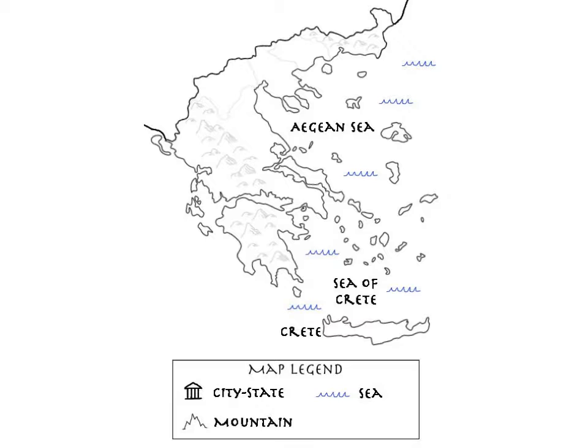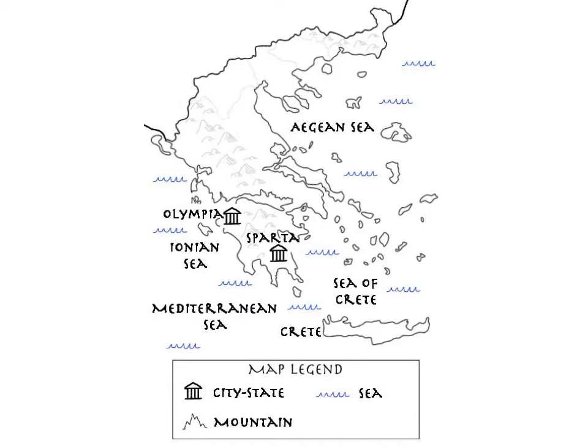Up there, we have the Aegean Sea. On the left side is the Ionian Sea. And the main sea that's out farther around Greece is the Mediterranean Sea. I mean, it's all the same water, but it has different names based on which kind of general area around Greece it is. Let's do some city-states. First, Sparta. Sparta is down on the bottom part of Greece. That's the Peloponnesus, or the Peloponnesian Peninsula. Sparta is down there. Olympia is also on that bottom peninsula, but it's over on the left or the west side.